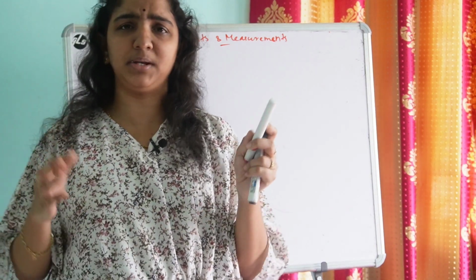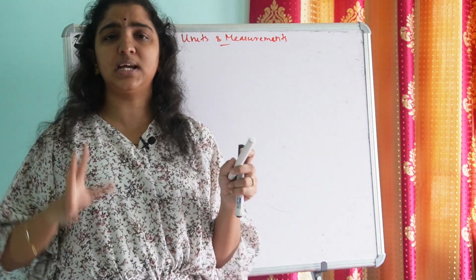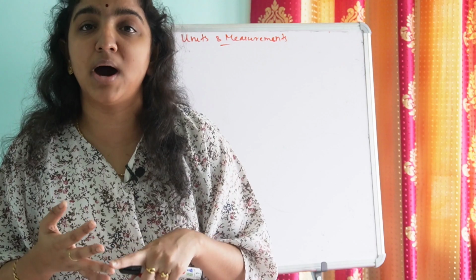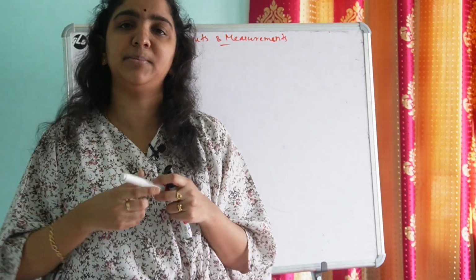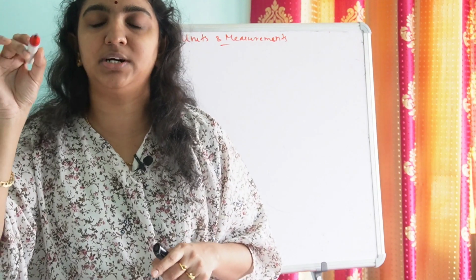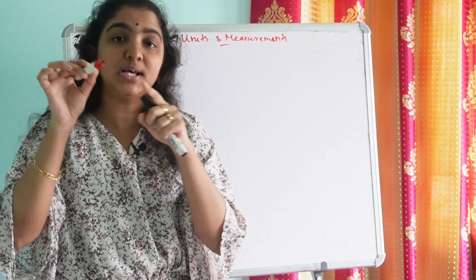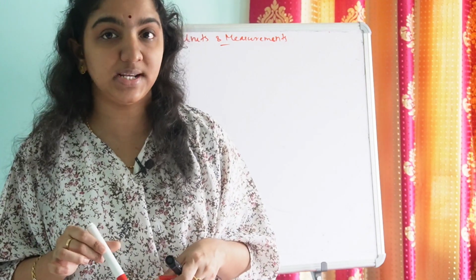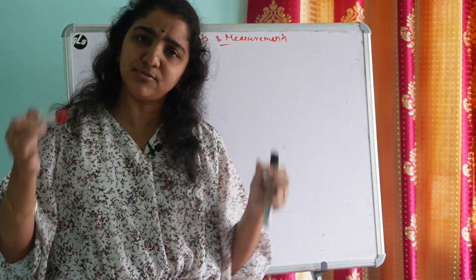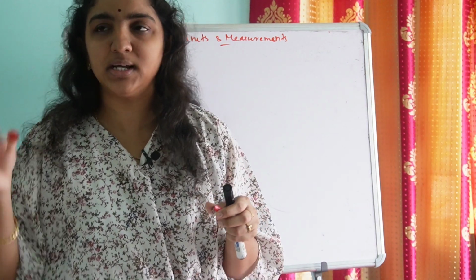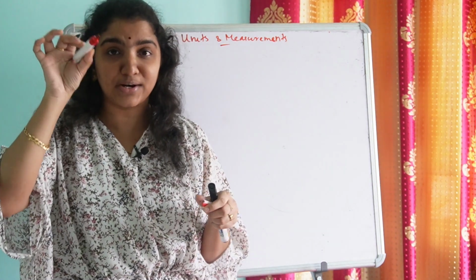Yes. What does it mean? It means some of the physical properties, say for example, physical properties like length, mass, volume, etc. can be measured. Say for example, the length of this marker can be measured, or the mass of this marker can be measured, or the density of this marker can be measured, isn't it? Yes. But some other physical properties like color, can we measure the physical property color of this marker?